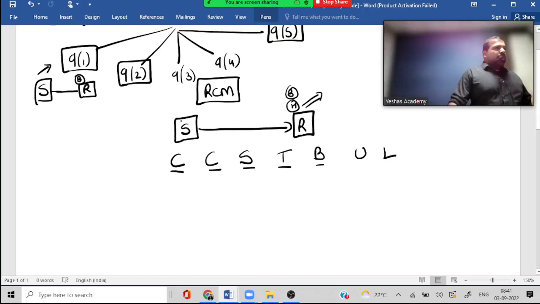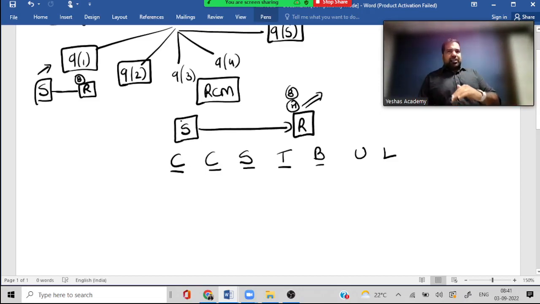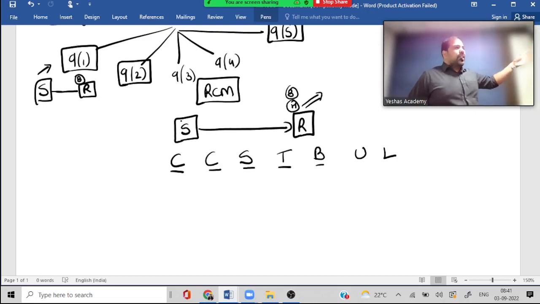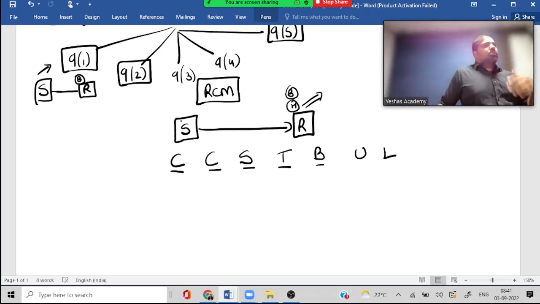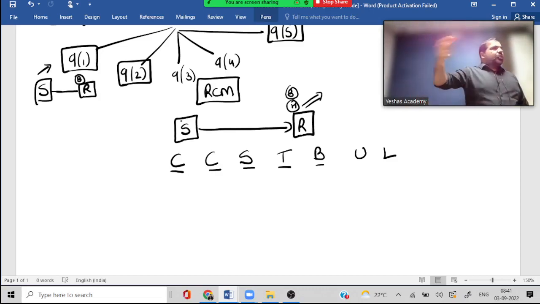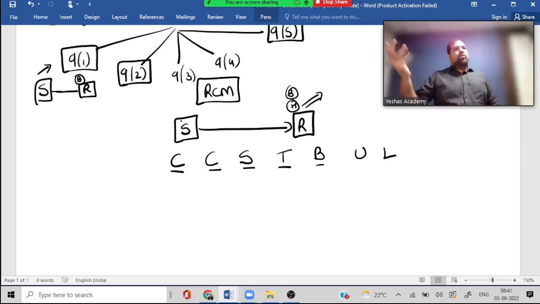Supplied by whom? Agriculturist. Received by whom? Registered person. In all these cases, the registered person, you are big, the agriculturist is an individual or HUF, spare him, you pay the GST. You are anyways bearing the burden, why don't you bear the headache also? So they're like, okay, and guys, no one has a problem here. Please tell me, does the agriculturist get his 10 lakh rupees for tobacco? Do you pay the GST to him? No, now you pay to the government, but are you paying the same thing?